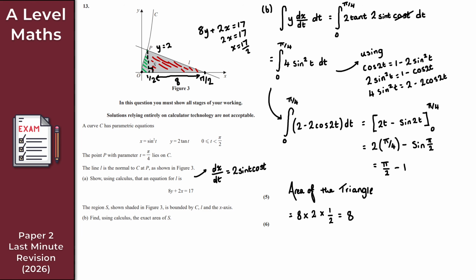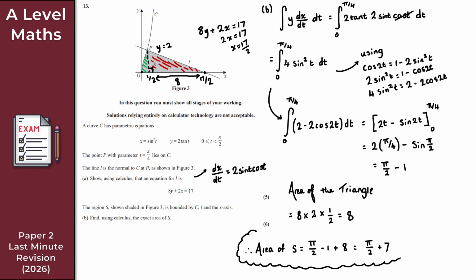At this point we can now find the exact area of S. Let's denote this underneath. The area of S is equal to the green region, pi over 2 minus 1, plus the area of the triangle, which is 8. If we simplify this, we get pi over 2 plus 7. And there we go. Let's highlight this to indicate that this is the solution. Lovely jubbly.